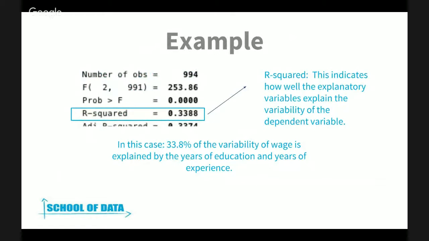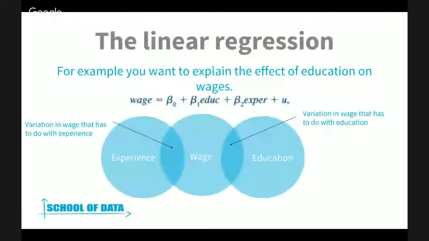And then what I highlighted here is another thing that you check when you run a regression model, called the R-squared. The R-squared indicates how well the explanatory variables explain the variability of the dependent variable. In this case, 33% of the variability of wage is explained by the years of education. Remember this chart over here: you would say that, in this circle, about 30% of the variability in wage is explained by these two variables.